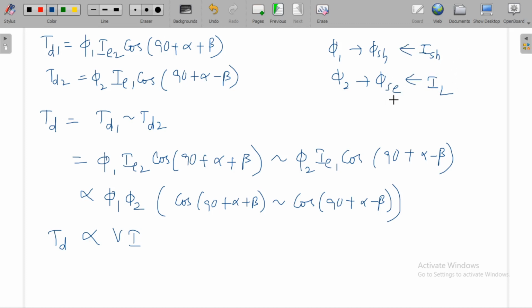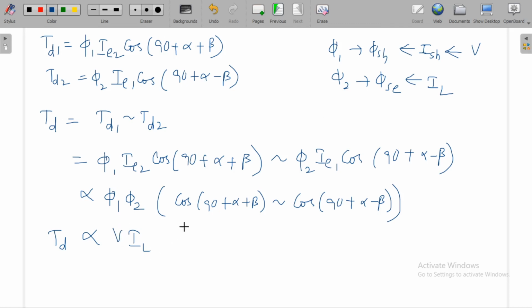So phi SE, or phi 2, is directly proportional to IL, so let me write IL in place of phi 2. This current is proportional to applied voltage because it is connected across the applied voltage, and this flux is directly proportional to phi SH. So in place of phi 1, let me write V, applied voltage.